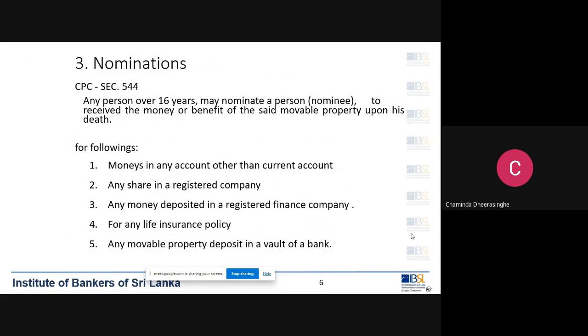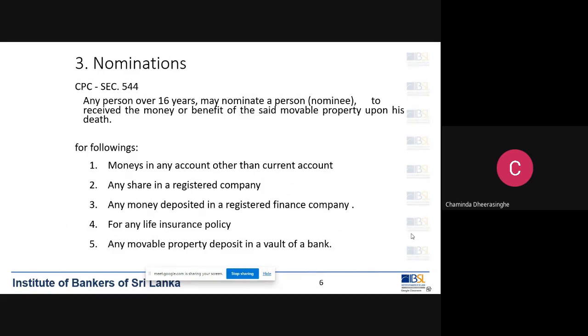Again, there's no restriction in section 544. It doesn't say that we have to nominate a citizen, so a foreigner is also possible.